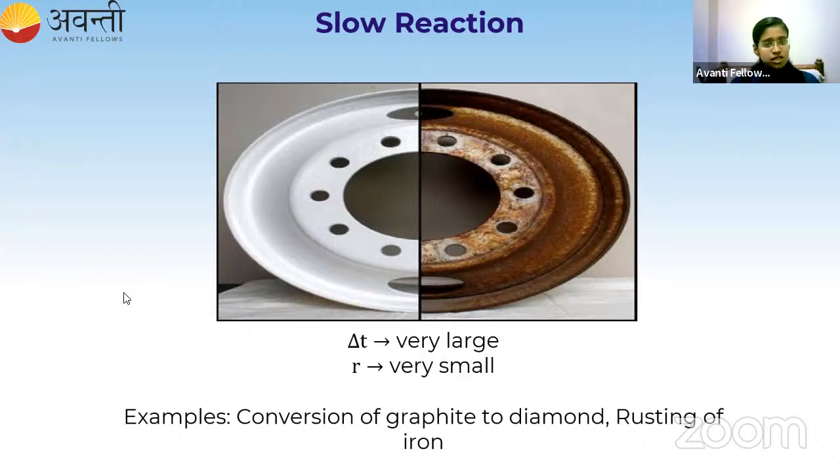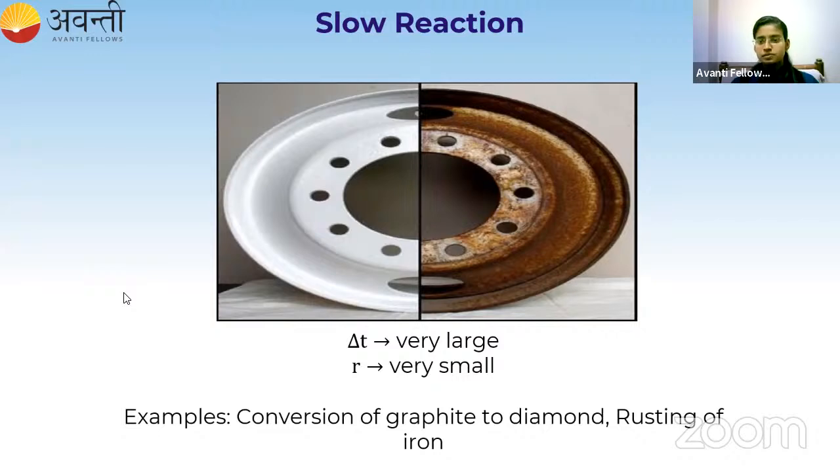So in the first slide, the very important thing that you need to note down is the unit of rate of the reaction in terms of concentration and pressure. Next, you should know how to write the rate of the reaction in terms of reactant and product. The third thing is types of reactions: fast, moderate, slow, and in each case I told you the criteria for delta T and R, and also gave some examples. Any doubt till now? Shall I go for the next topic?